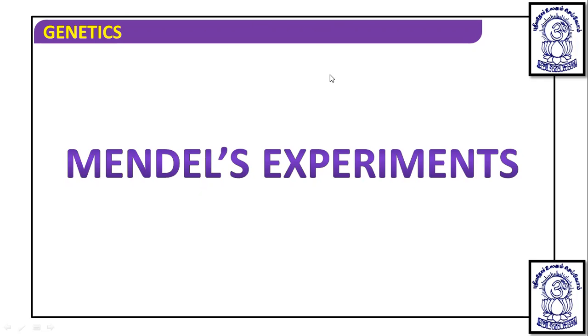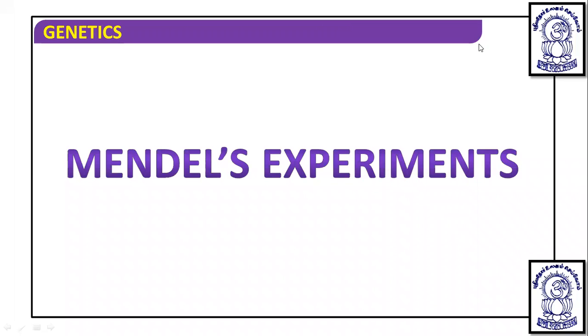In the previous lecture we already talked about all the terminologies which are going to be used in this chapter and what type of questions can be asked from them. In genetics, Mendel's experiment is one of the important events, one of the important bases for the whole of genetics which is developed today.